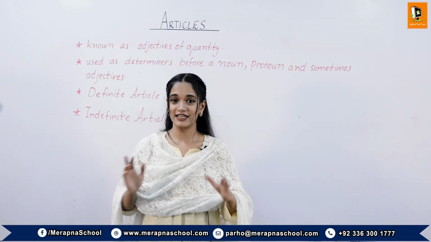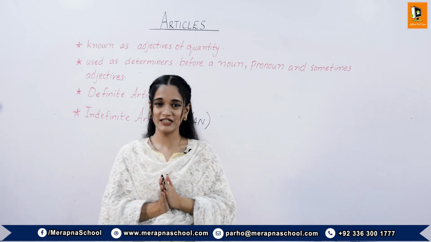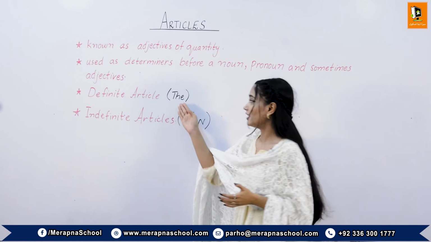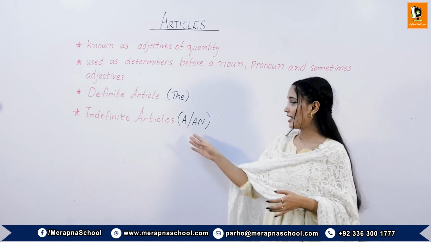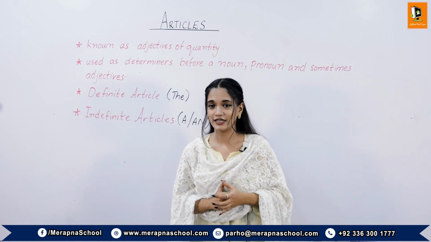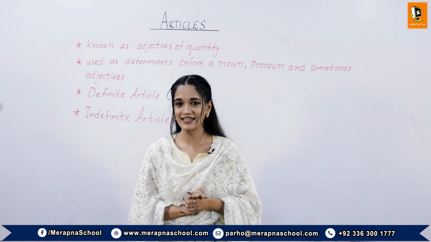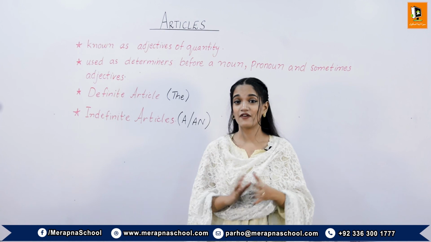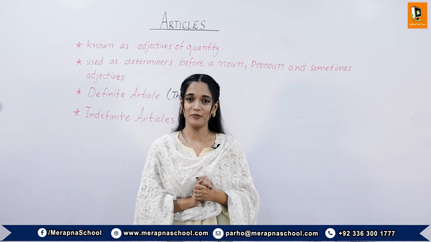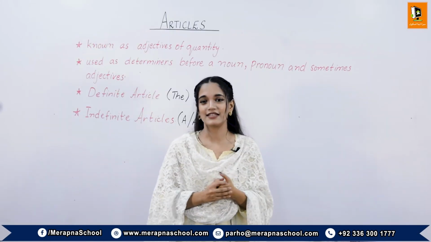Okay students, that's it for this session. In this session, we have learned about the articles. We have learned that the is a definite article, and a and an are indefinite articles. We have also learned the uses of definite and indefinite articles, and where articles are omitted in sentences. That's it for today.